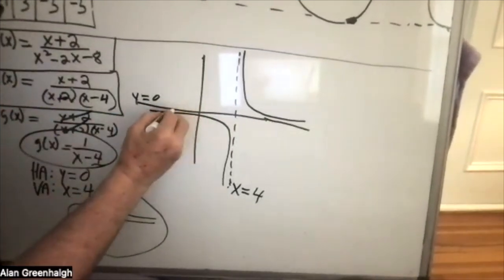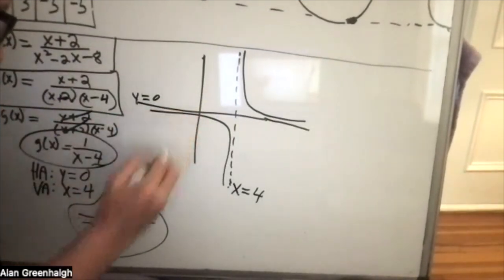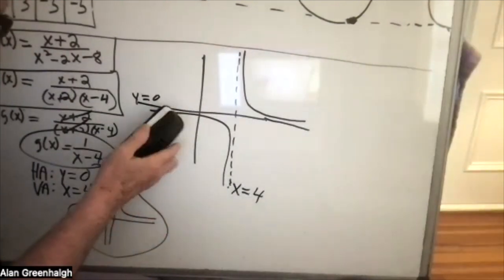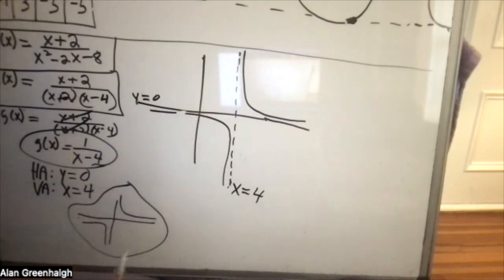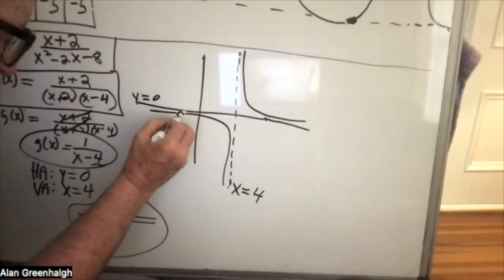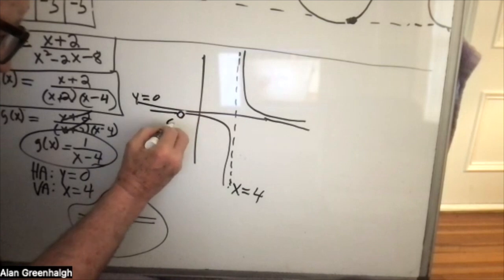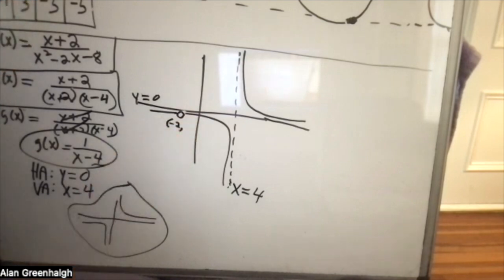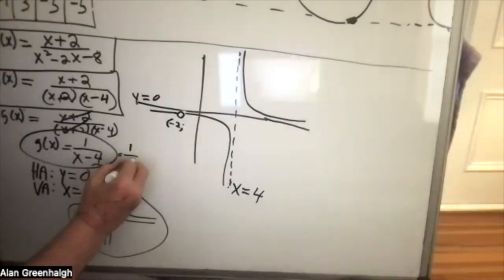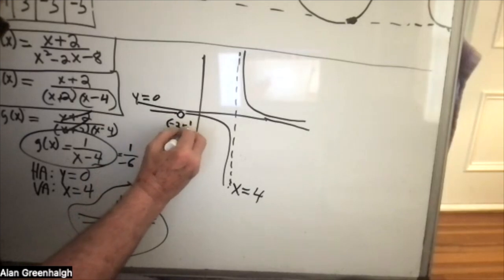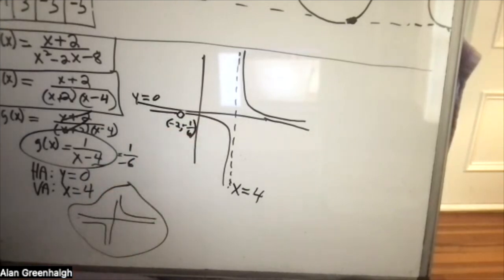So when x is -2, let's say right about over here, and if you're using an eraser, I would suggest you do that. It looks nicer. So there it is right there. X is equal to -2. Then you use the easy one down here to find out the value of y. 1 over -2 minus 4 is -6. 1 over -6. So -1/6 would be the discontinuity.